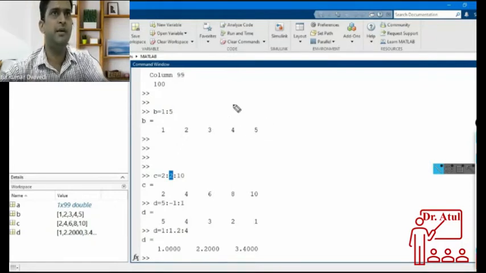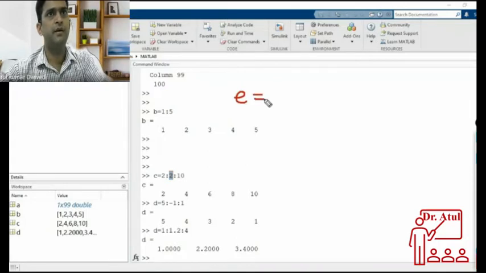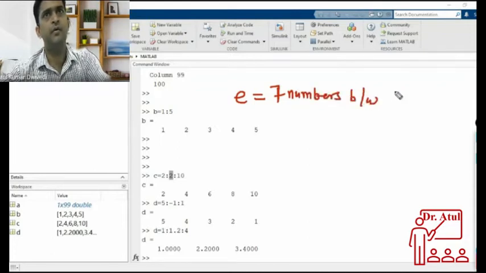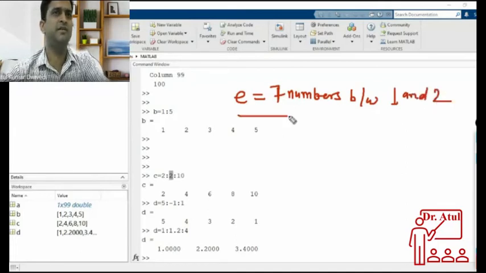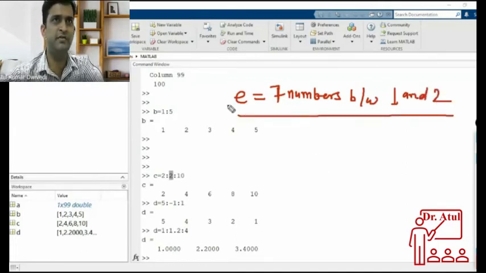So in a variable, let it be E, there should be 7 numbers between 1 and 2. What should I write? What will you do?